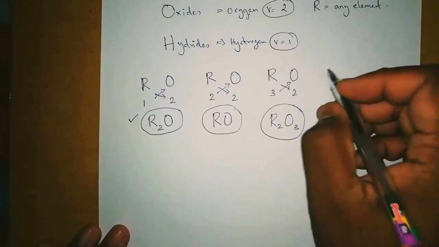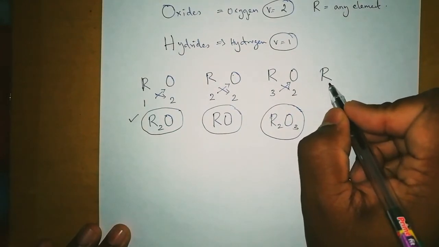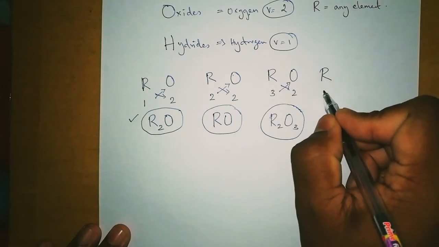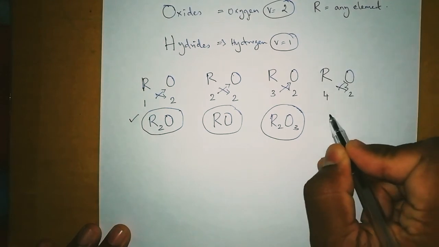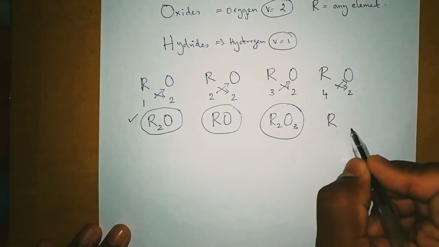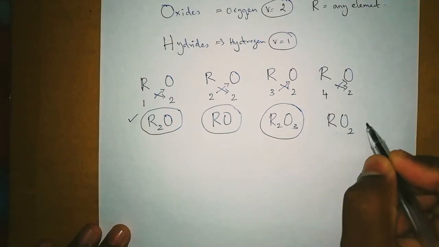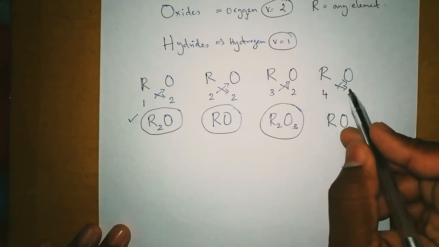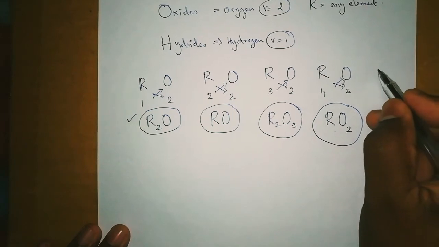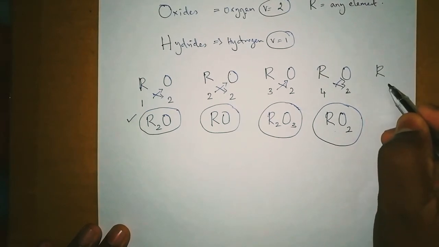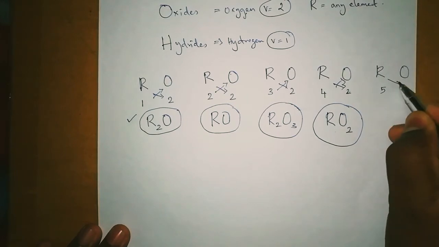Correct? What are the other formulas that can be formed? For example, any element having a valency of 4 and oxygen valency 2, we cross multiply and get R2O4. So 2 and 4 get cancelled, and it becomes RO2. Two 2s are 4. This is another formula.